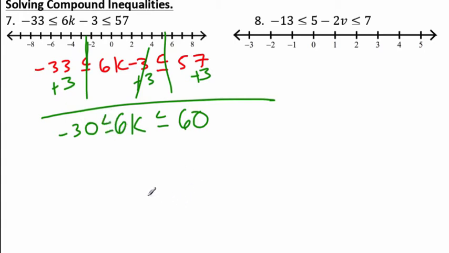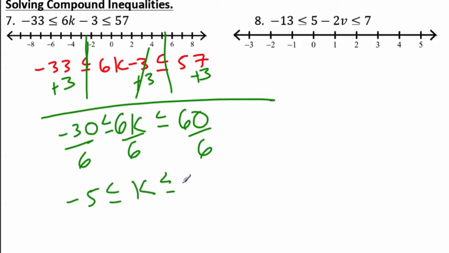All right, so now what? We divide by 6 all the way across. So we get negative 5 is less than or equal to k, which is less than or equal to 10. So how do we graph that? Well, first off, we have to put a 10 on here. And I'm going to start at negative 5. It's a closed circle. I'm going to go to 10. That's a closed circle. And then it's everything in between. All right?